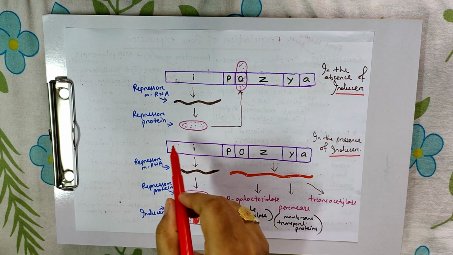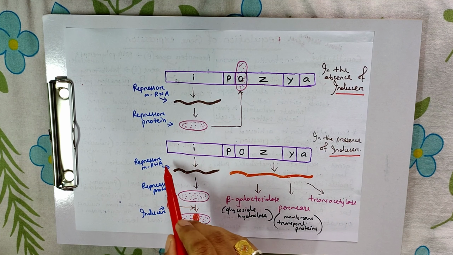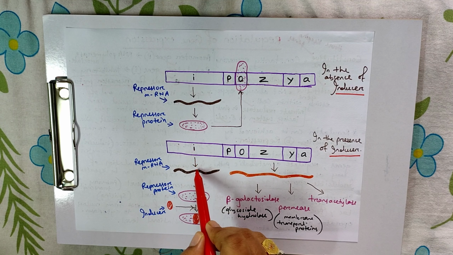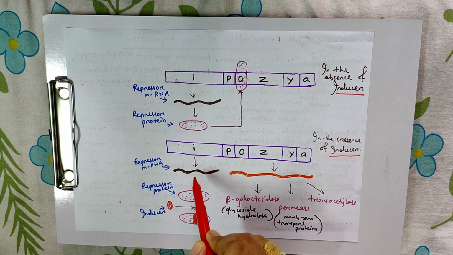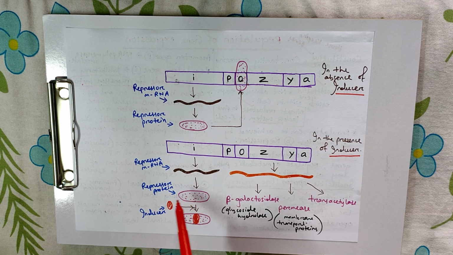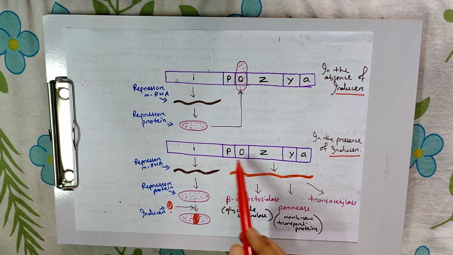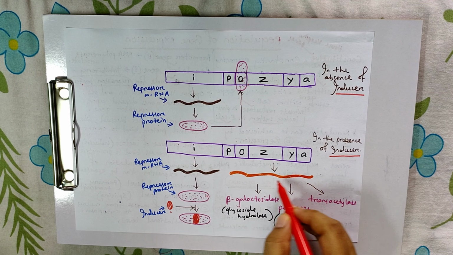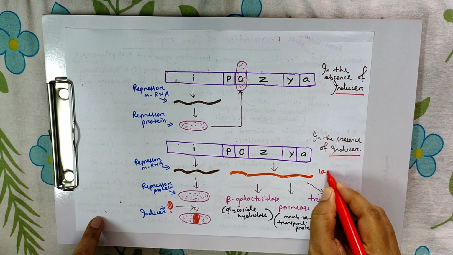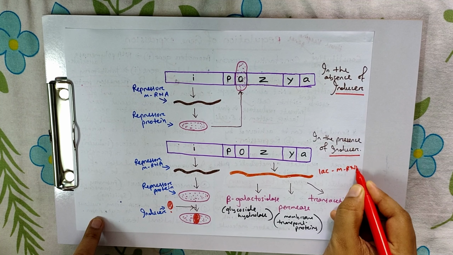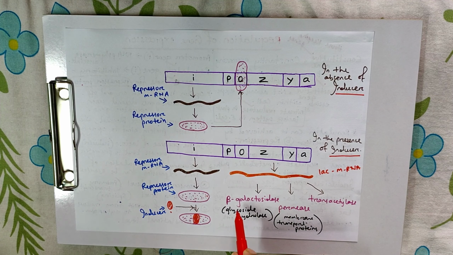In the second step, this is the operon concept, and here I produces repressor mRNA. Repressor mRNA produces repressor proteins, and these repressor proteins bind to the inducers and form complexes, so that the repressor proteins cannot attach to the operator. As a result, the operator gene becomes free and transcription takes place and produces lac mRNA, and it is responsible for beta-galactosidase, permease, and trans-acetylase.